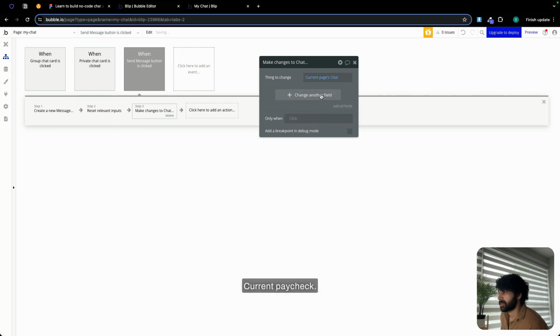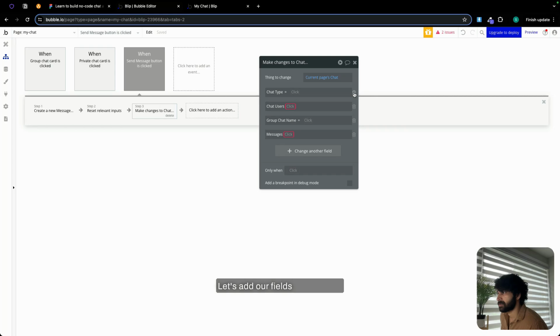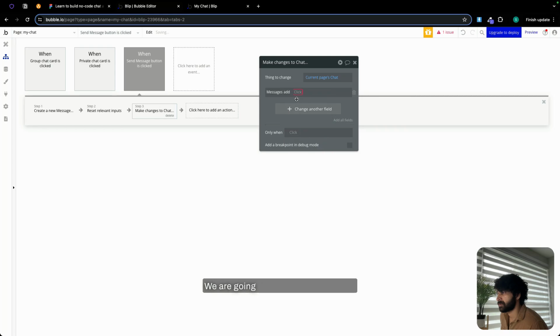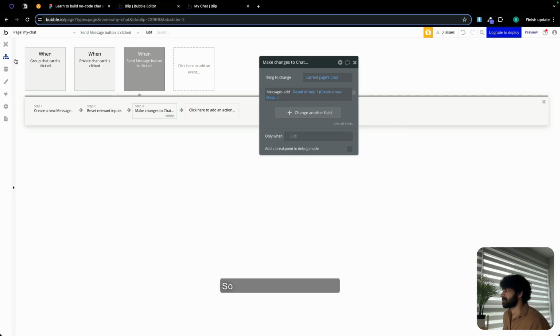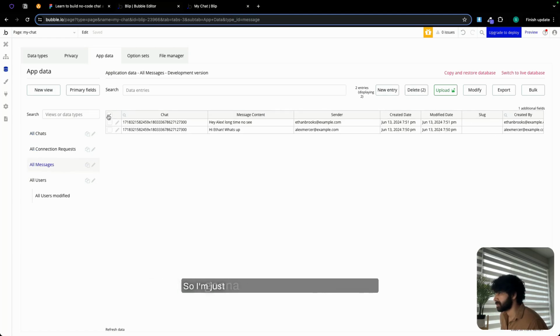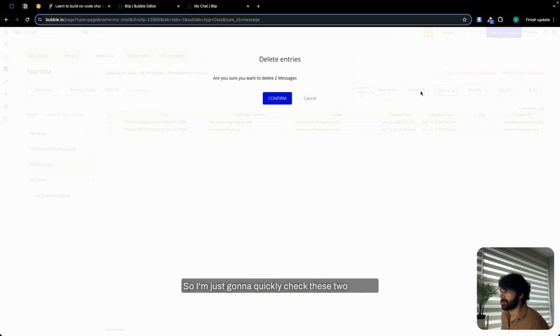Current page chat. Let's add our fields. And in message, we are going to add result of step one. So now let's go back and let's delete all the chats that we had. Oh yeah, so I'm just gonna quickly check these two. Delete.